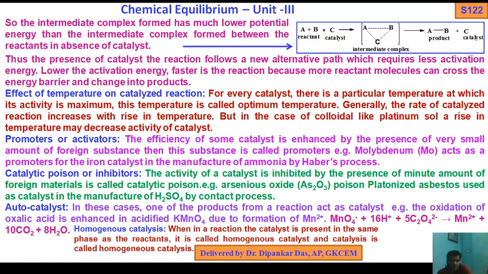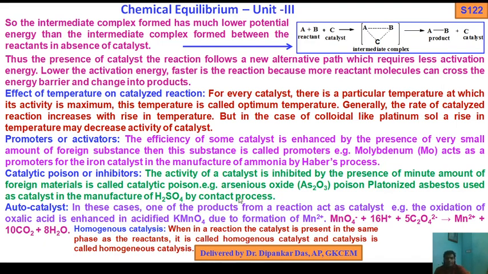Now, catalytic poisons or inhibitors inhibit or retard the efficiency of the catalyst. The activity of a catalyst is inhibited by the presence of a minute amount of foreign materials, which is called a catalytic poison. For example, arsenious oxide, As2O3, poisons platinized asbestos used as a catalyst in the manufacture of H2SO4 by the contact process.